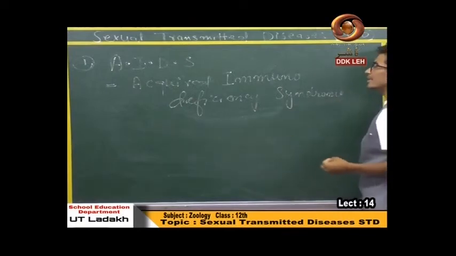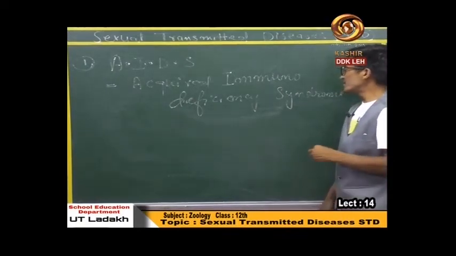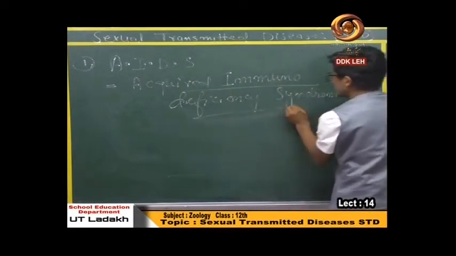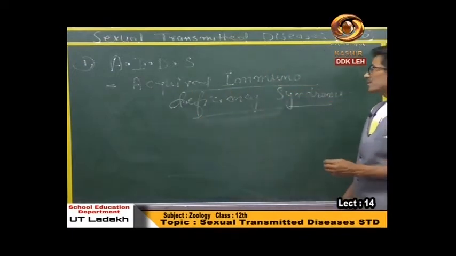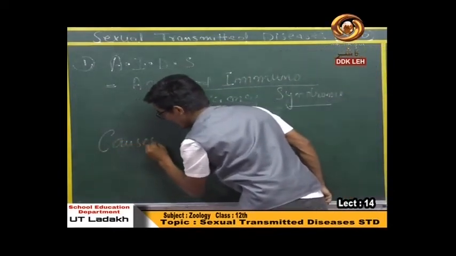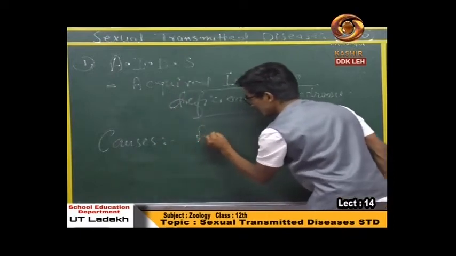Why this disease is called acquired immunodeficiency syndrome, I will discuss later. This acquired immunodeficiency syndrome is caused by a virus, a retrovirus.